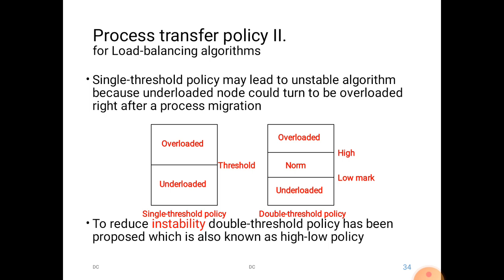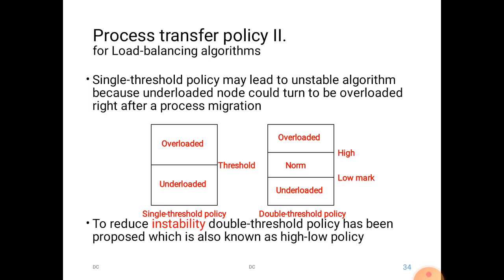There are two types of policy: the single threshold policy and the double threshold policy. You can see in this figure, in the right hand side diagram, the single threshold policy. There is only one threshold, and there are only two categories: either underload or overload. Suppose a node has been in the underload state for some time. When it receives a new load, it all of a sudden becomes overloaded, and we are not sure that it can process the whole load of the system.